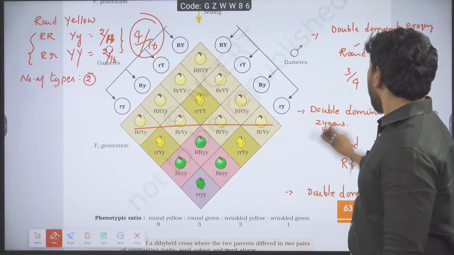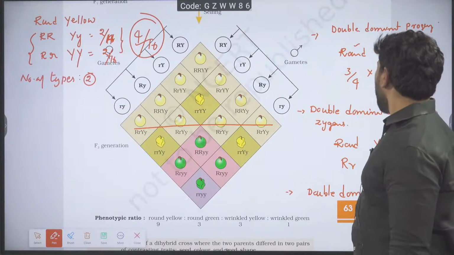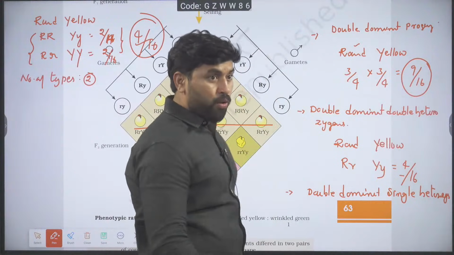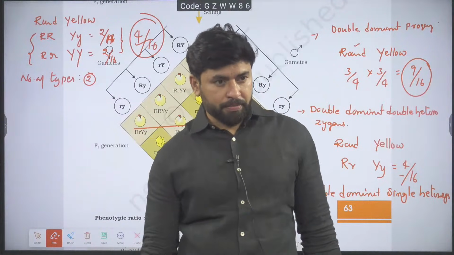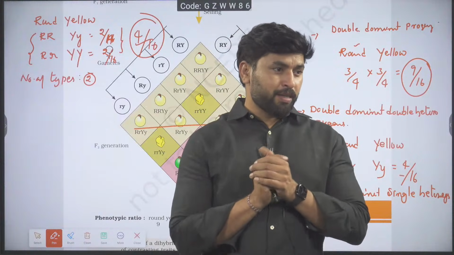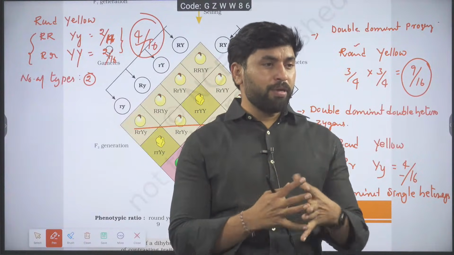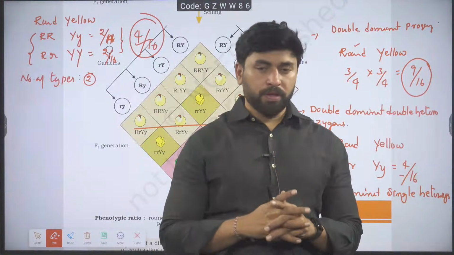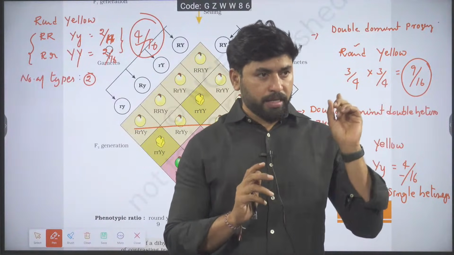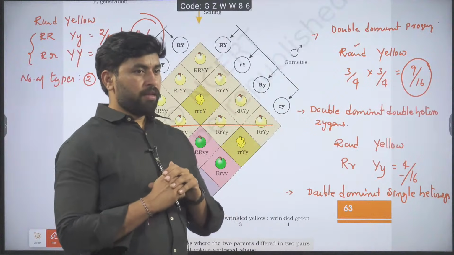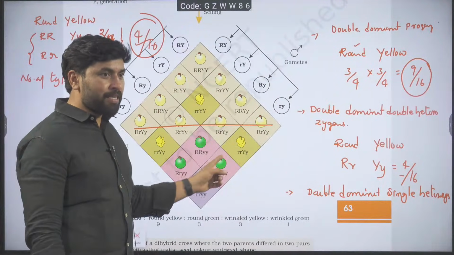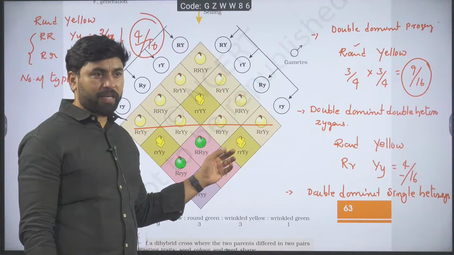You said there are 9 double dominant. Out of them, one is double homozygous double dominant. How many members are there? In the entire checkerboard, if you are identifying them in the checkerboard, that would take a lot of time.